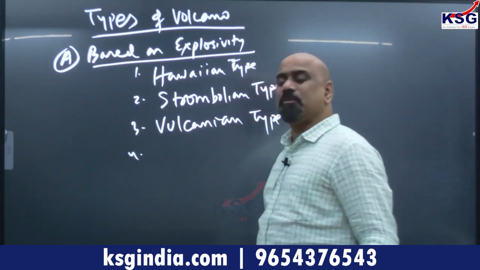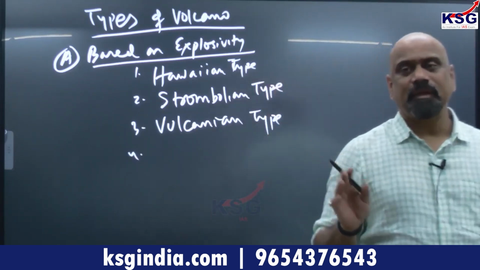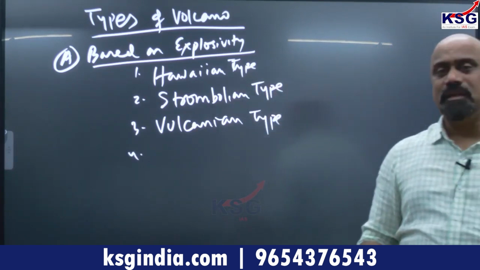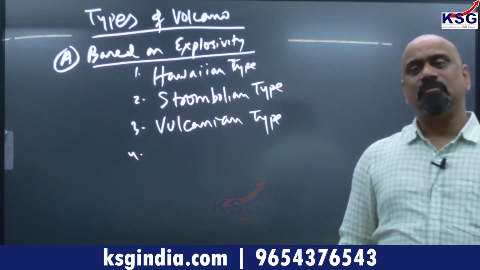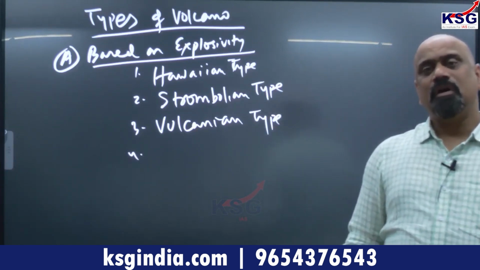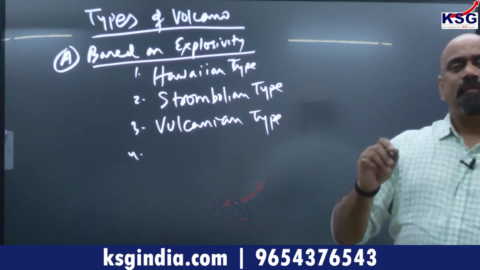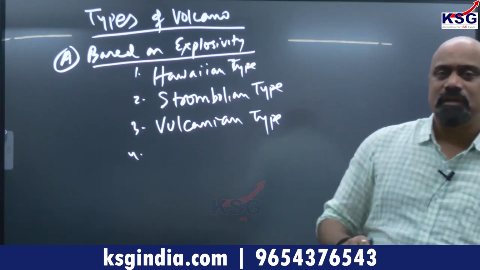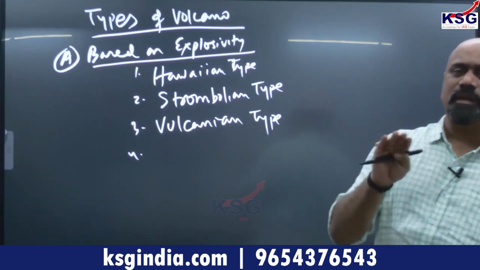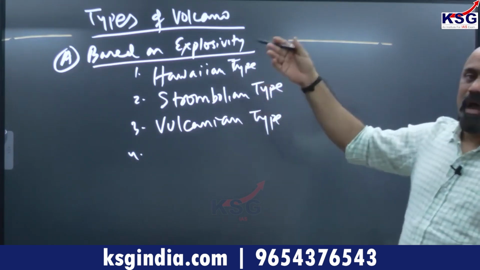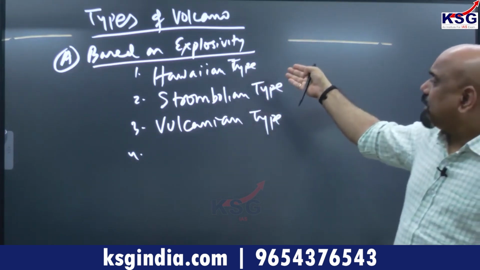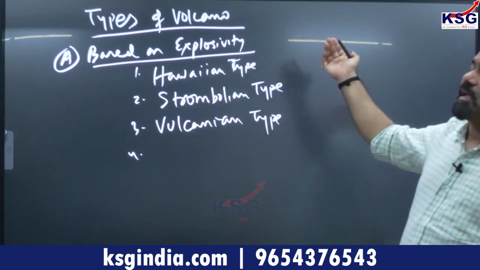Hawaii in the Pacific Ocean, you know it. Hawaii is a hotspot volcano. You might be knowing about this. This is a very, very important one, Hawaiian type. The magma is very fluid, it moves very quickly. Silent eruption you are having. Here you are going up. I mean, there is a gradual increase in their explosivity.